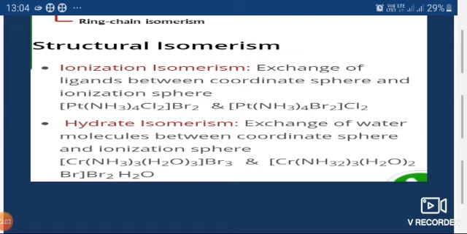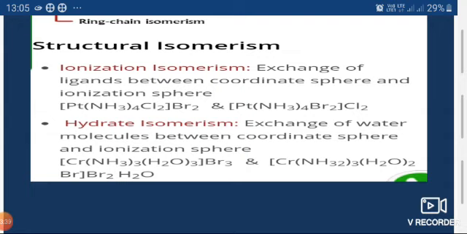Actually this is solvent isomerism, and this can be seen in hydrate isomerism as well as in isomerism exhibited by the ammonia molecule also, or SO2. In this case there is an exchange of water between the inside and the outside of the coordination complex in different complexes, and the two complexes have different properties.